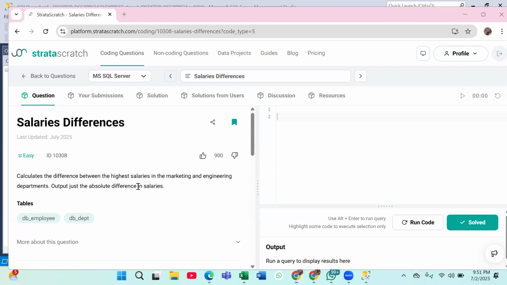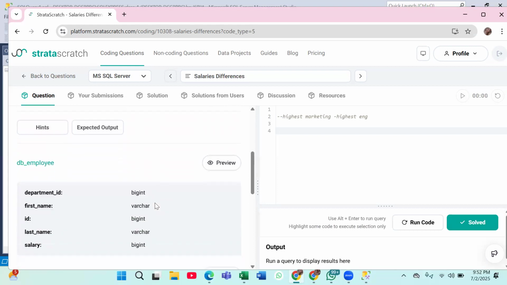Department wise, highest salary? No. Read it carefully. It's marketing department and engineering department, highest salary and the difference. Yes. So we need to find out, calculate the difference between highest salary in marketing. So we need to find out highest salary in marketing, and then we have to subtract it from highest salary in engineering. Am I right, everyone? That's all we have to find out, correct?